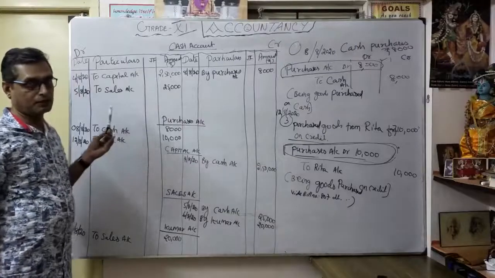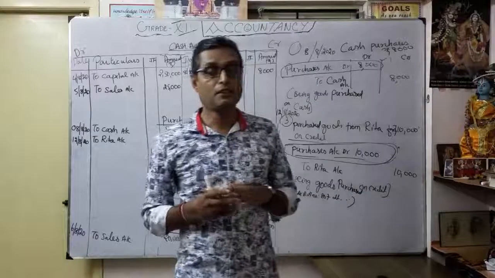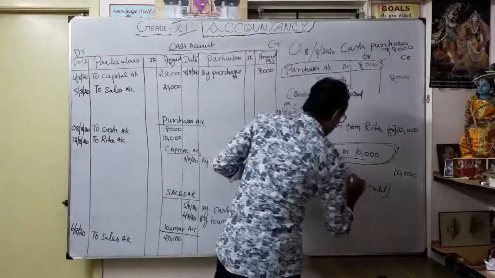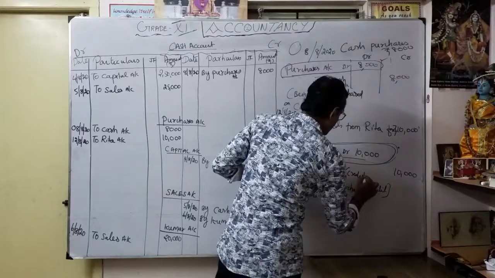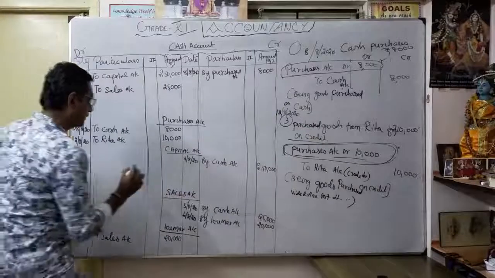The debit part is over. Now I want to open the Rita account because we purchased on credit. So I want to mention the particular creditor. So Rita is what? A creditor. So now I want to open a Rita account. Here I will open a Rita account.